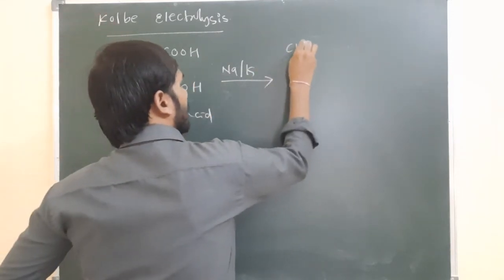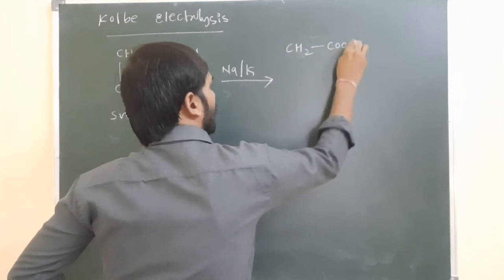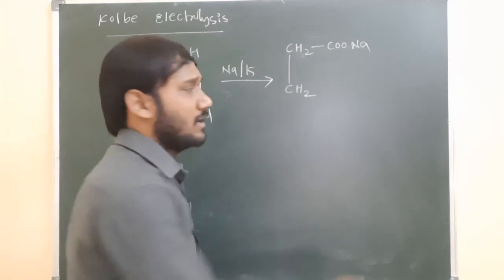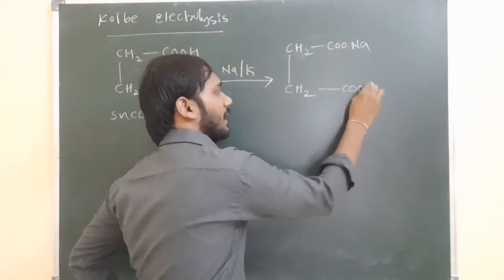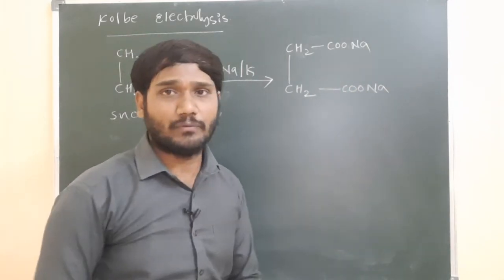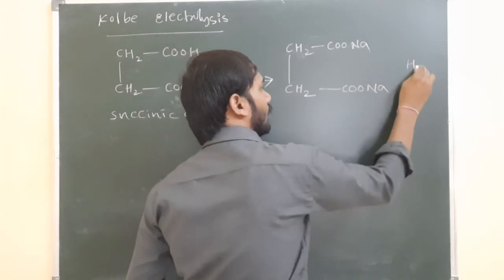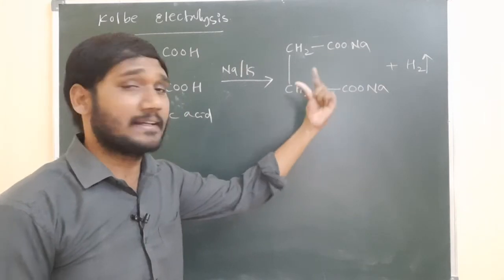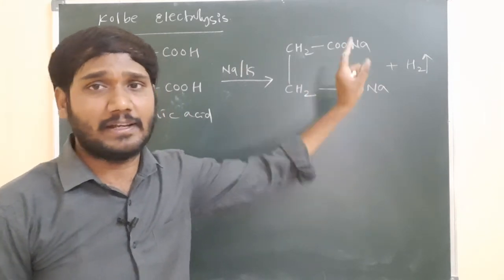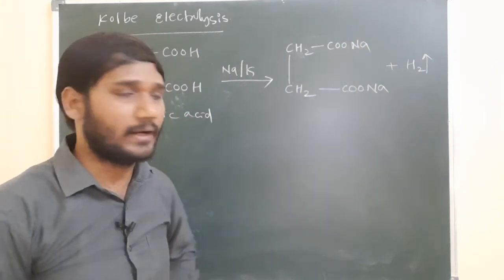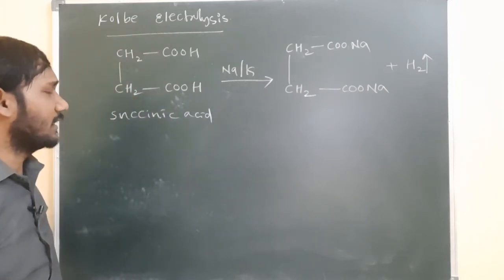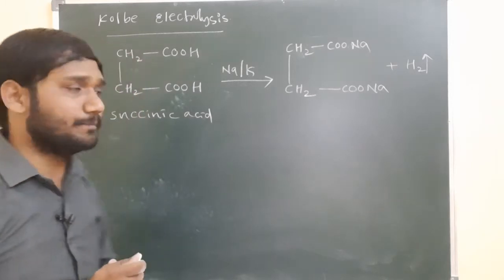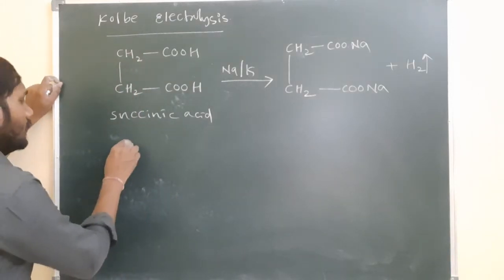So now CH2COONa, same here also CH2COONa, where Na means sodium or potassium we can take. At the same time hydrogen gas is eliminated from here. So now we can say this is sodium succinate or potassium succinate, depending on whether we take sodium or potassium. Now this sodium succinate I am taking, and I am doing the electrolysis process by addition of water. So let us see what product is possible.